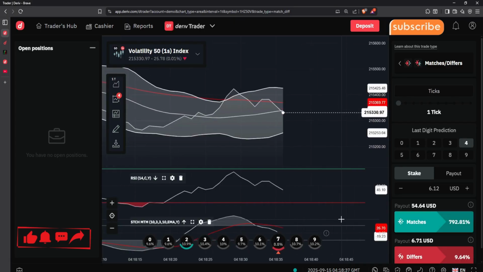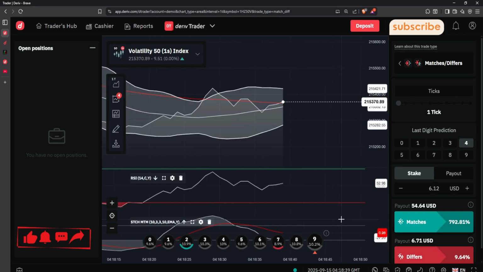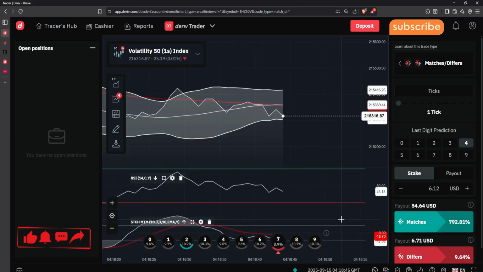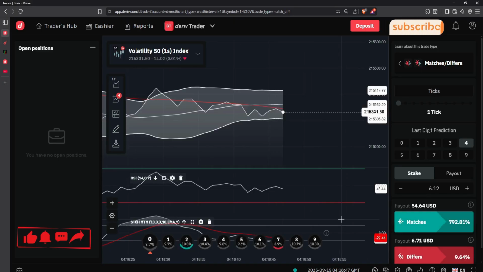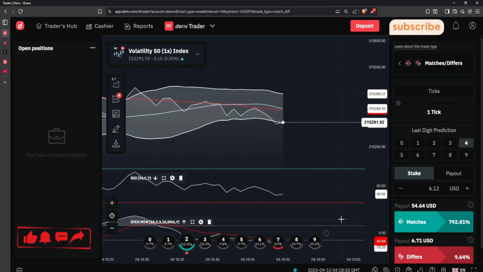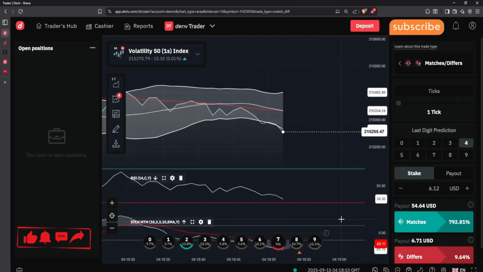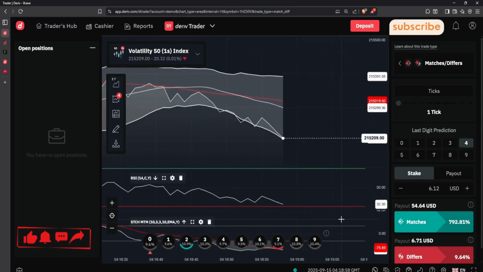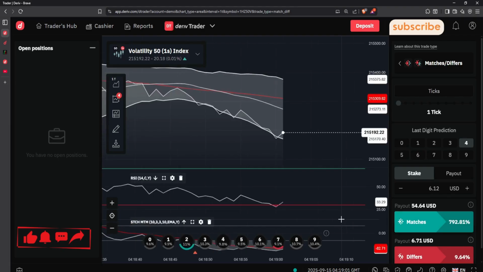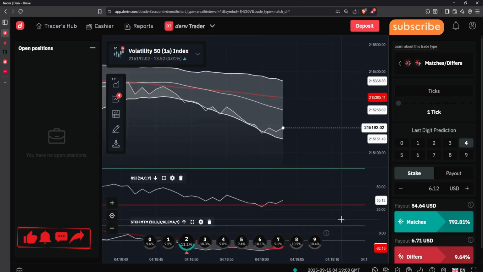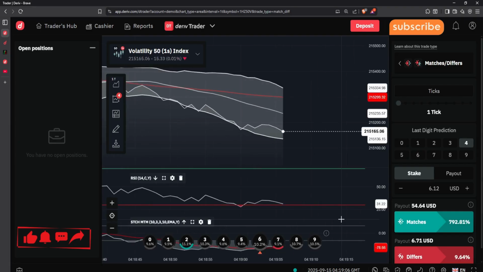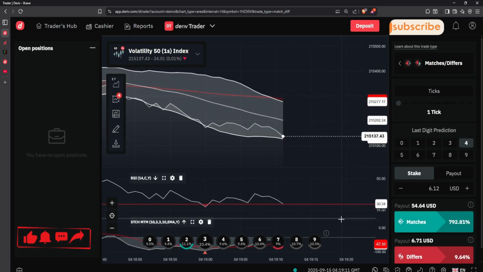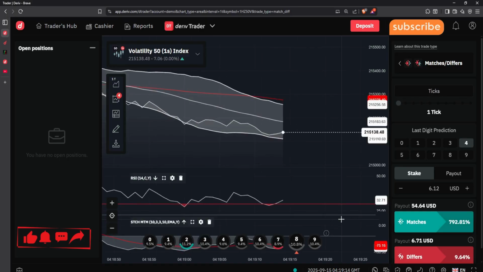You can actually become profitable in differs if you take it seriously. And in differs, never be tempted to risk your whole account unless you can afford to lose it. If you have a small account, let's say $5, and you're starting out, don't go risking your whole account in differs because the profits are low. Risk an amount you can afford to lose. Only risk your whole account if you can recover it, or if you can just afford to lose it. But if you cannot afford to lose it, please don't trade it. You'll end up being messed badly.